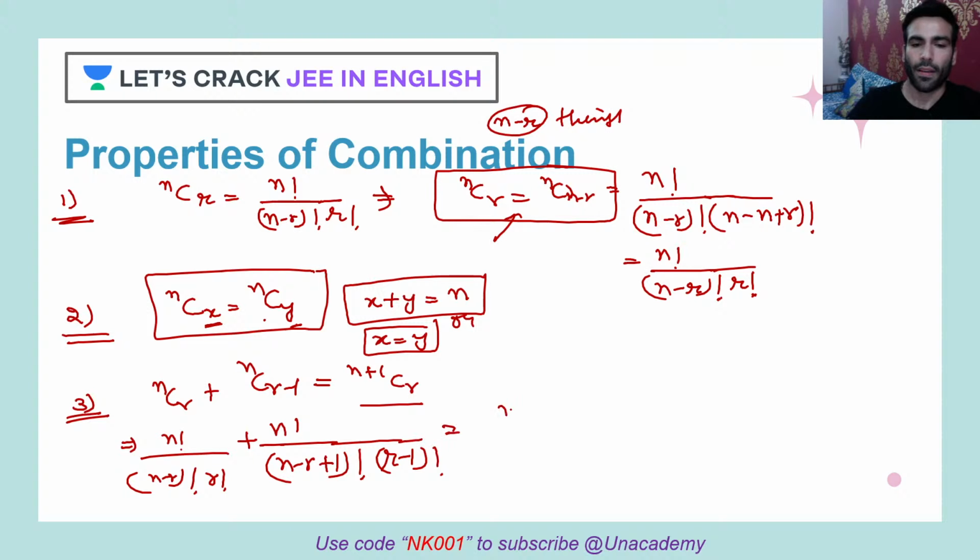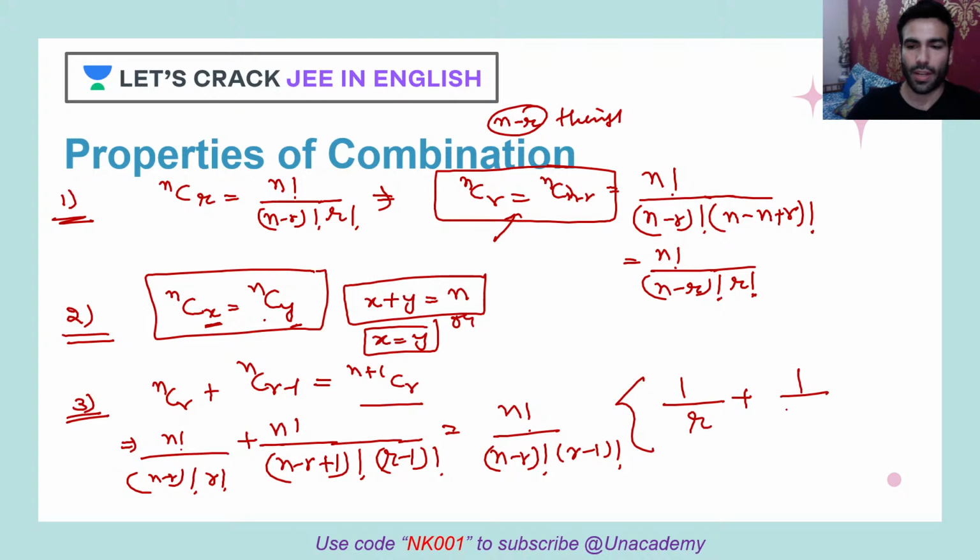Clear? n factorial upon n minus r factorial, because if you break this, how will you write it? n minus r factorial into n minus r plus 1 into n minus r. Clear? And here you can take r minus 1 factorial common. So what is left? We are left with only r here, and here we are left with n minus r plus 1.